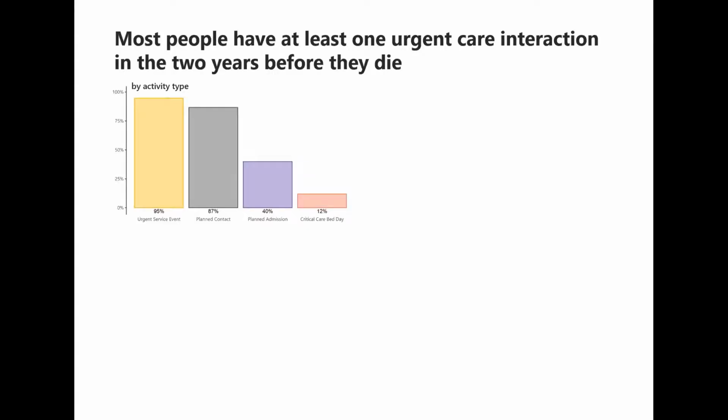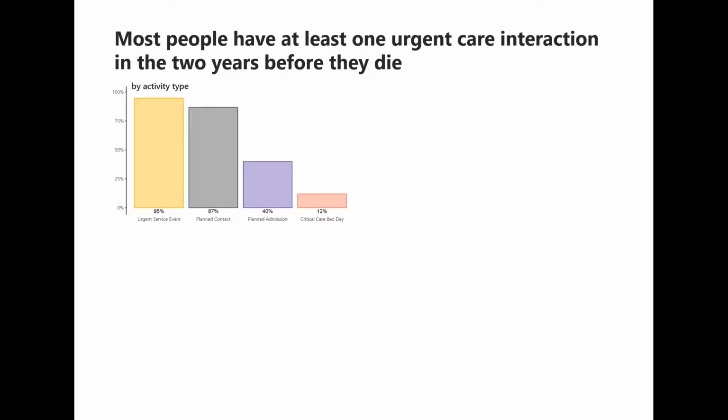Here, we have the proportion of the decedent population who access each activity type in the 2 years before they die, meaning the proportion of people who have at least one contact with these areas. A large proportion of the decedent population, 95% of people, so nearly everybody, are accessing urgent services at least once. For planned contacts, access was also high, with 87% of people accessing this.